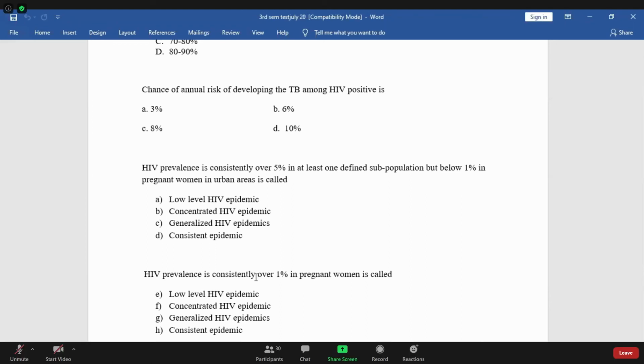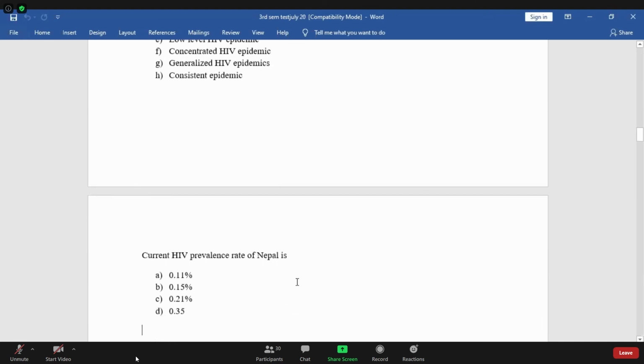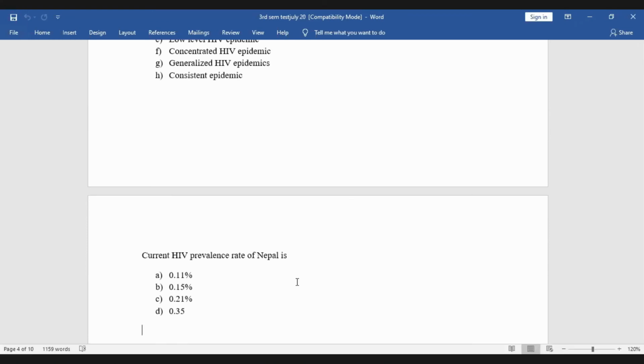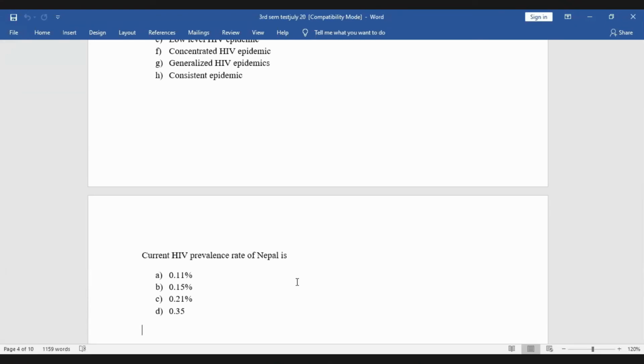Okay, next question for Prabhat. Prabhat, are you ready? Okay. Current HIV prevalence rate of Nepal. So I had shown it in a slide also during the HIV/AIDS discussion. So what is the current prevalence rate of HIV? If you don't know, then say I don't know. Okay, question. It was before 10-15 years. So what is the correct current HIV prevalence? So, can you say?